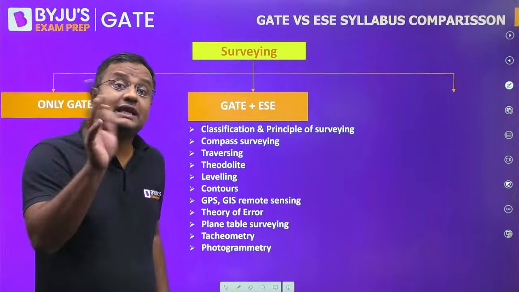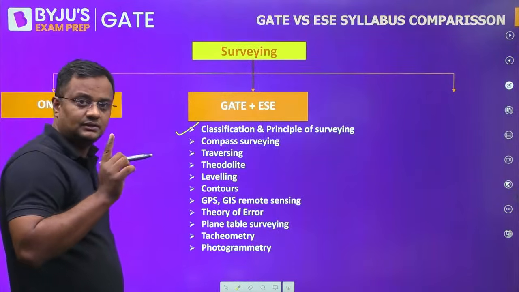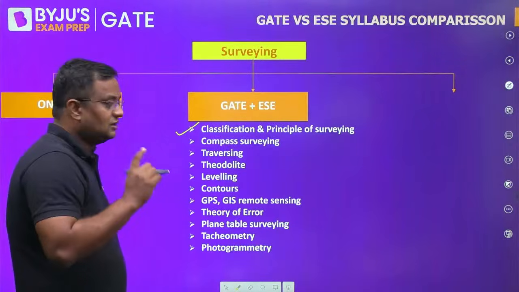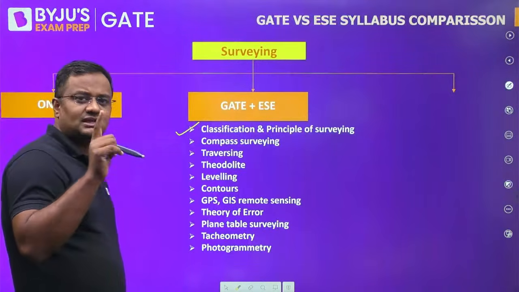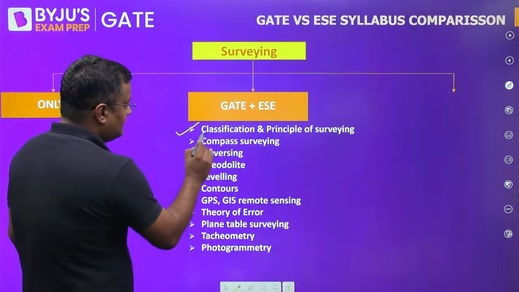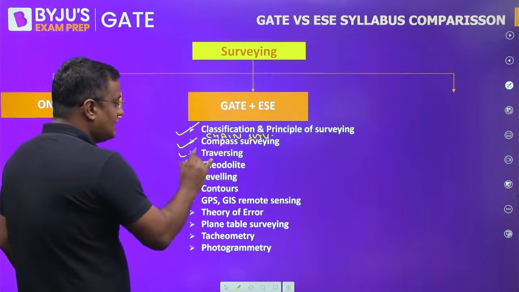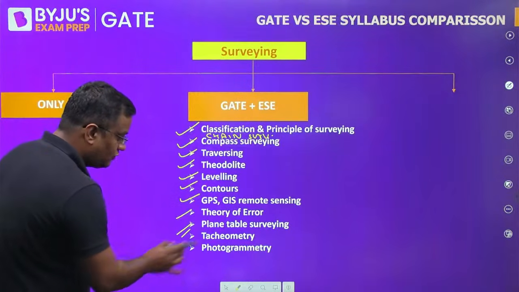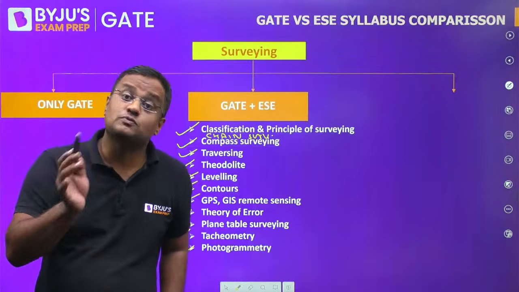Now, in surveying, which is in GATE and ESE both: classifications on the basis of instrument, chain, compass, theodolite surveying, photogrammetric surveying, plane table surveying and all. And on the basis of purpose, like topography, engineering survey, cadastral survey. Like this, principles of surveying, compass survey, very important. Chain surveying is both in GATE and ESE. Compass surveying, traversing, theodolite, leveling, contours, GPS, GIS, remote sensing, theory, plane table, tachymetry, photogrammetry. All these things are in GATE and engineering services syllabus both.